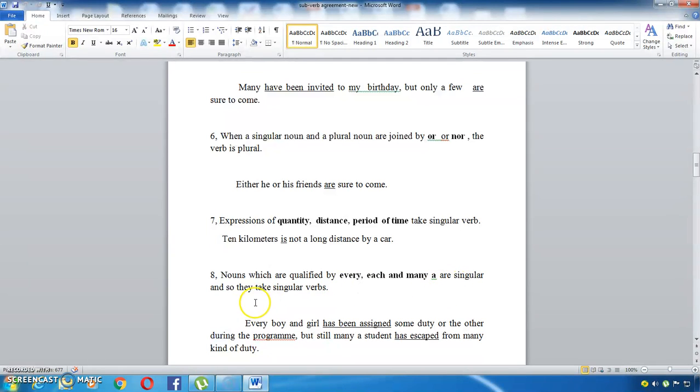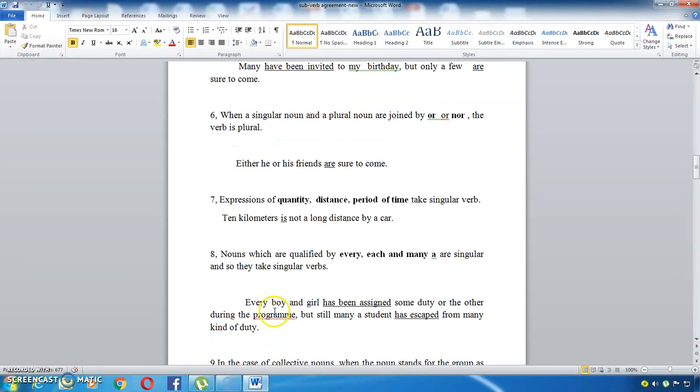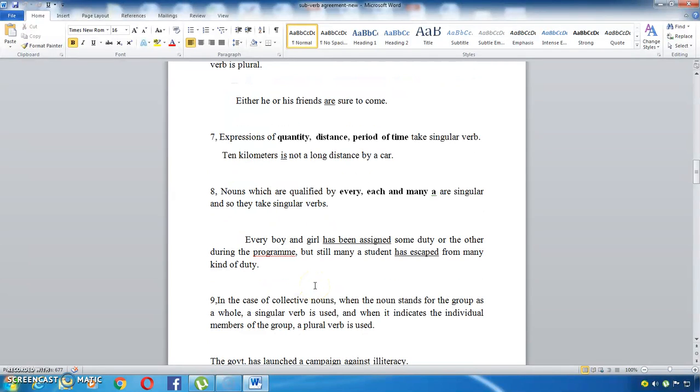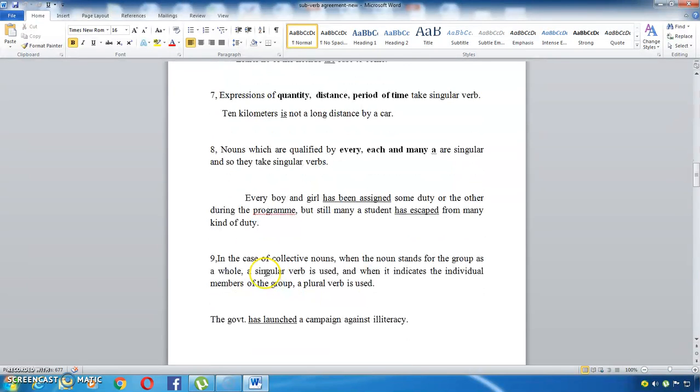Then the next rule: nouns which are qualified by every, each, and many are singular, so they take singular verbs. See the example here. Every boy and girl has been assigned some duty. Every boy and girl, right? If you see this, "every" is here, so you might think of using plural, but not like that, right? Every boy and girl, they are only singular, so they have to take only the S form here. Has been assigned some duty or the other during the program, but still many a student has escaped. Many a student, right? You have mentioned "many" here, so you have to use singular here, "has", the S form, has escaped from many kinds of duty.